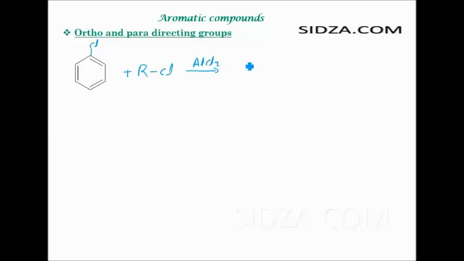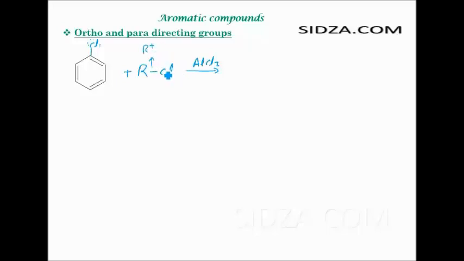You can just go back to that and see the mechanism of the alkylation. Now see, already we have a group attached to it, chlorine, which is an ortho-para directing group, which has a lone pair of electrons available, and therefore the electrophile, this alkyl group, the electrophile generated from here is R positive.